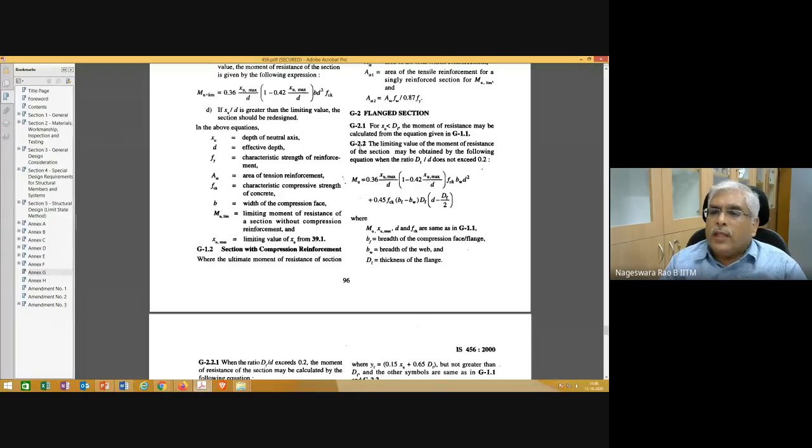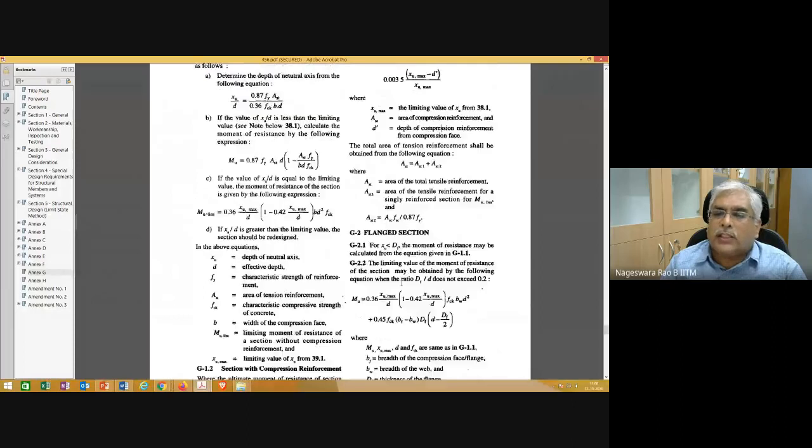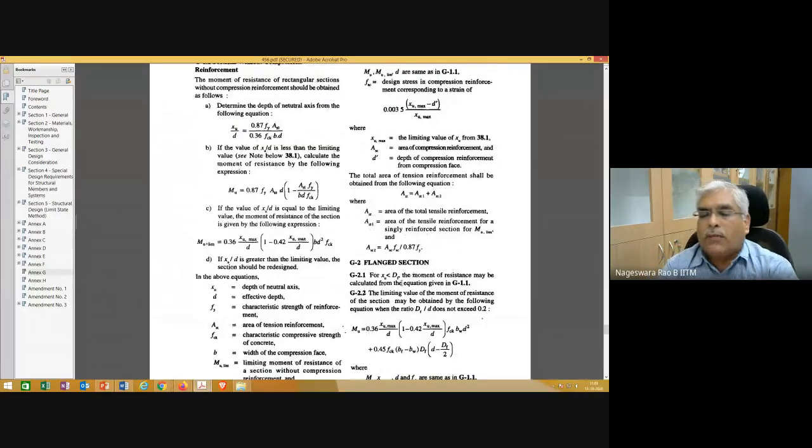For the flanged section, before this, you need to check whether the neutral axis falls within the flange. The first step is you assume the neutral axis to fall within the flange, and you calculate the neutral axis depth using this relation. And then once you get the neutral axis depth, you compare it with the depth of the flange. If the neutral axis, whatever you got from this relation, is less than the depth of the flange, then your assumption is correct.